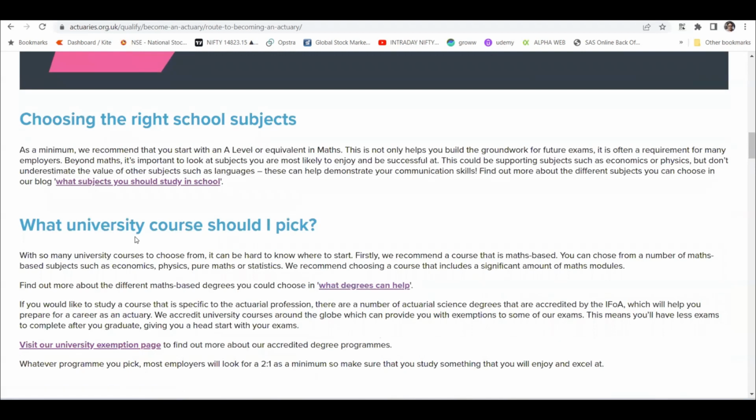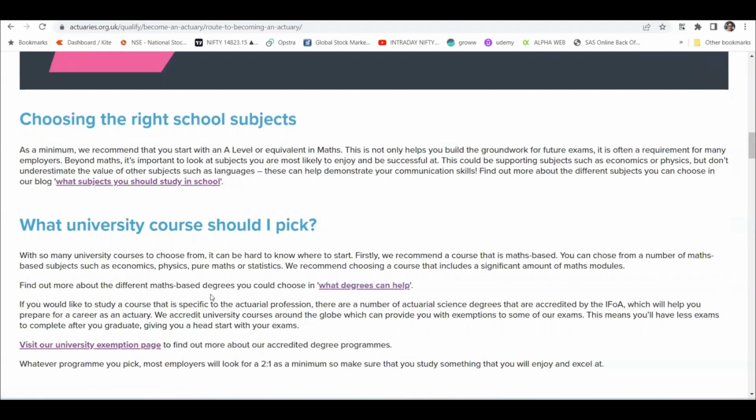What university courses? This is once again prepared in a way that if you are looking at the UK, then this would help you. I'm not going to go into detail of that, but you can visit the university exemption page. I think in India they only give exemption for ISI. If you have cleared it from the Indian Statistical Institute, only then you will get some exemption.